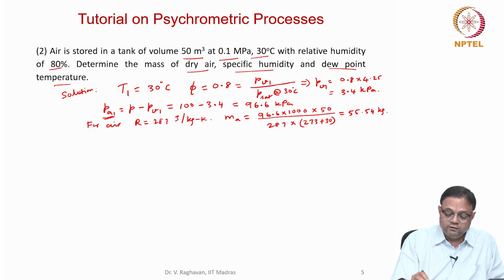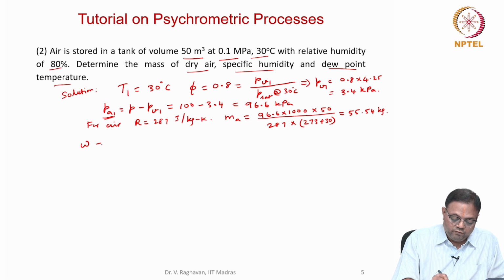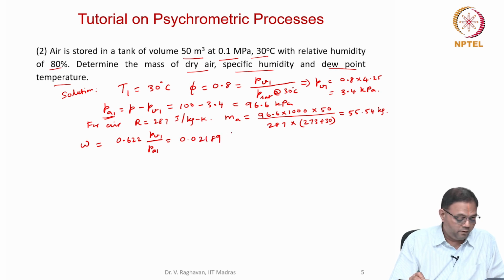Now that is done. Then specific humidity omega will be equal to 0.622 into PV1 by PA1. We know these values. Substituting, we get 0.02189 kg vapor divided by kg dry air.